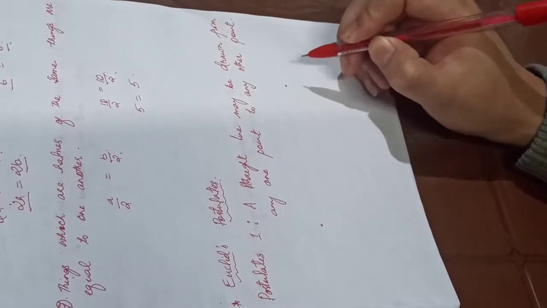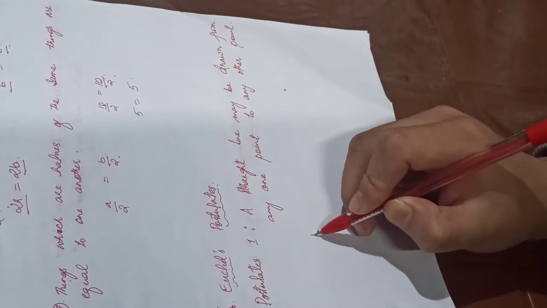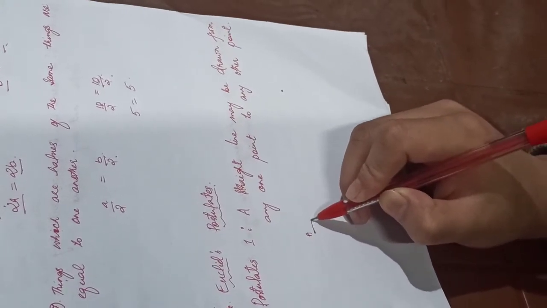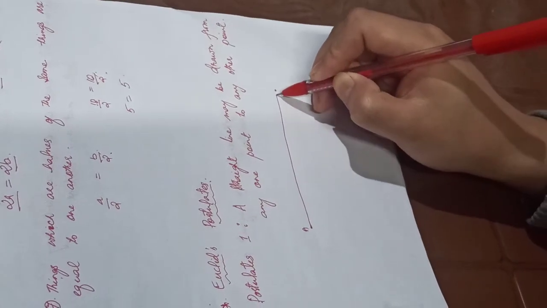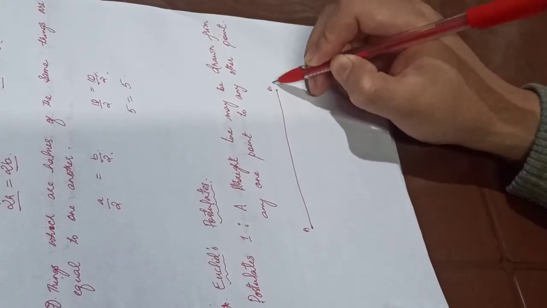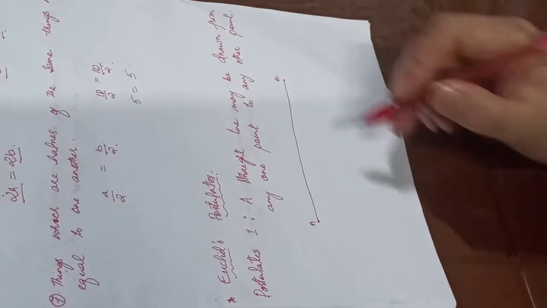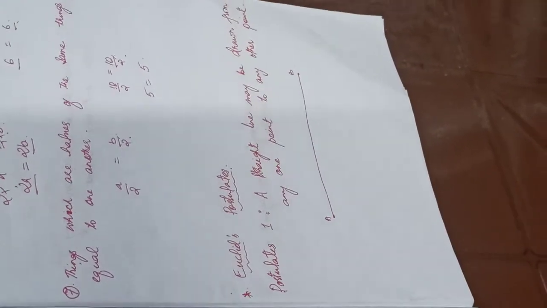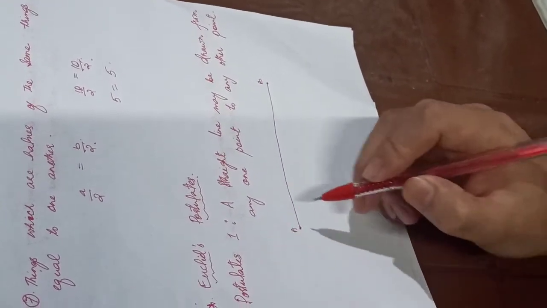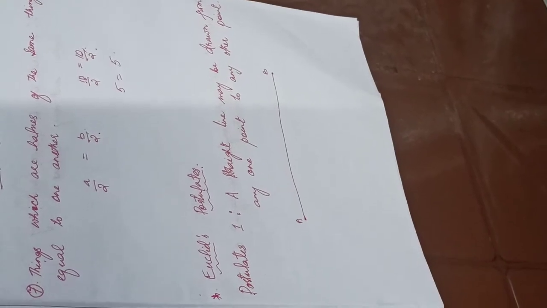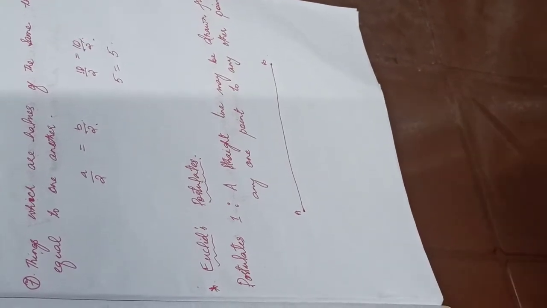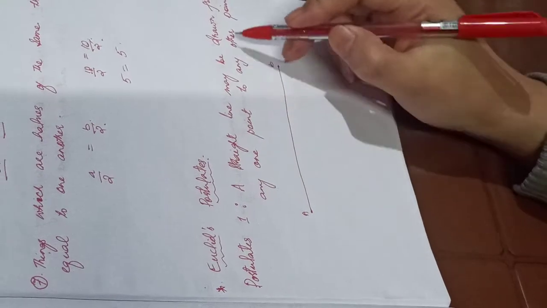To draw a straight line, we can start from this point, let's say A, and draw it to another point, point B. So this AB becomes a straight line. This is what the first postulate of Euclid is saying: a straight line may be drawn from any one point to any other point.